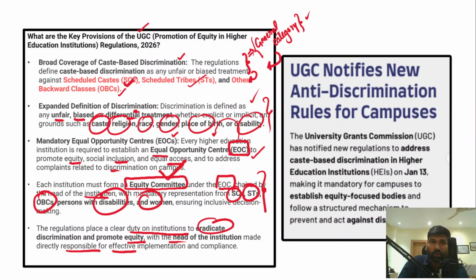It covers scheduled castes, scheduled tribes and other backward classes. Stringent punishments will be there if anybody discriminates against other students on the basis of gender, caste, race, religion, place of birth and disability. So this is what the UGC guidelines or anti-discrimination rules of 2026 in higher educational institutions are. That's all for today, and thank you so much.